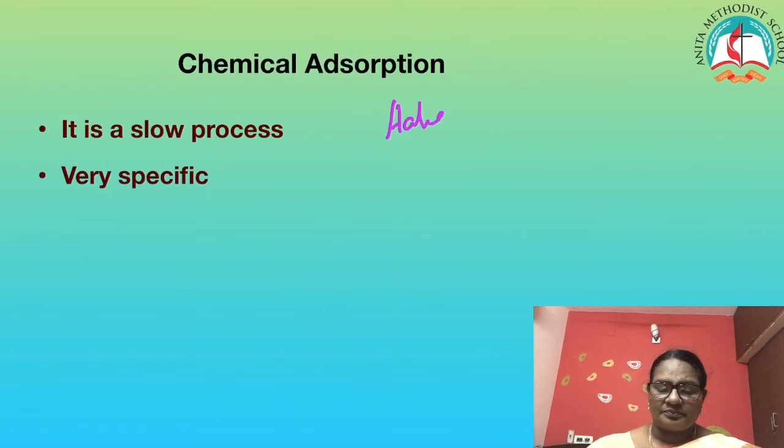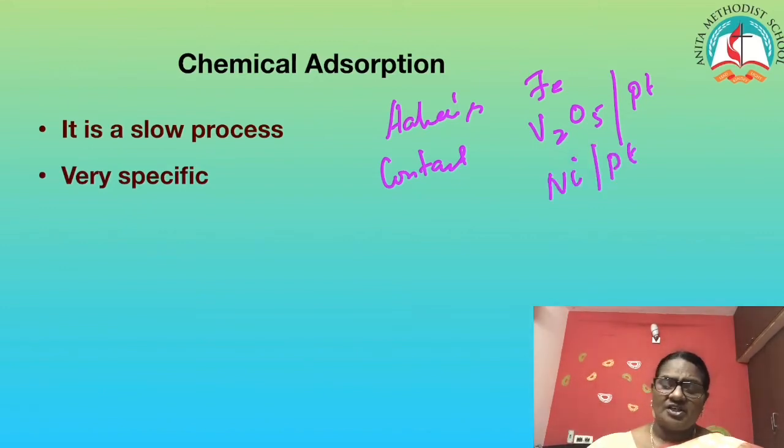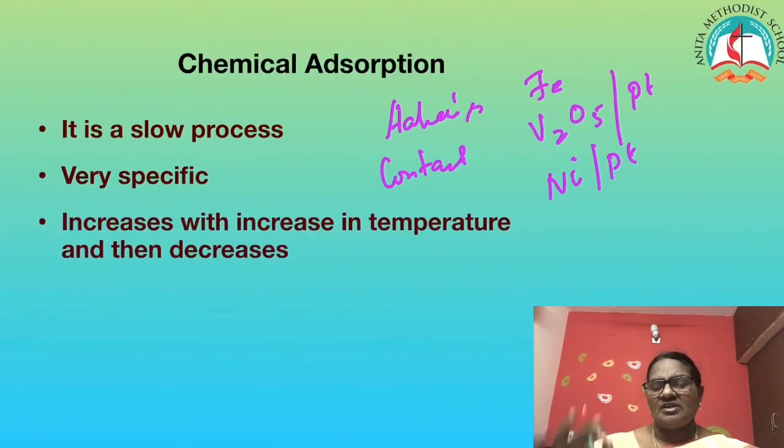When I use Haber's process, for this I have to use only iron as the catalyst. For the contact chamber process in the formation of sulfuric acid, I have to use vanadium pentoxide. Sometimes they use platinum. For the hydrogenation of oils, I use nickel or platinum. I cannot interchange. I can never use nickel or platinum for Haber's process or iron for the contact chamber process.